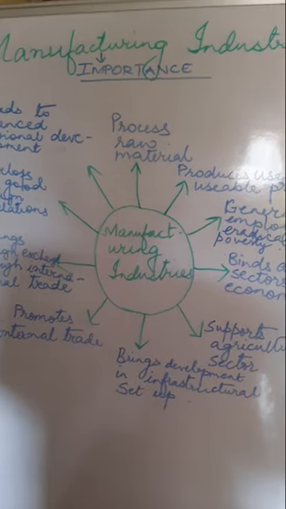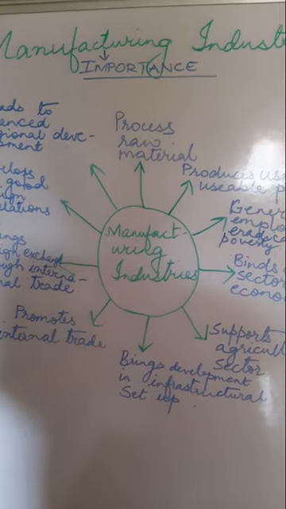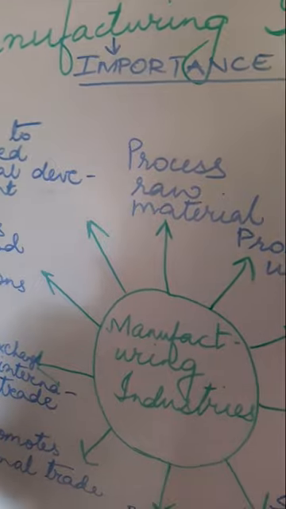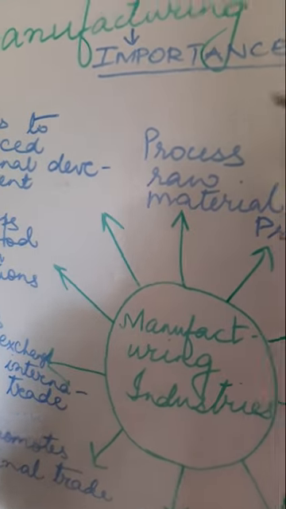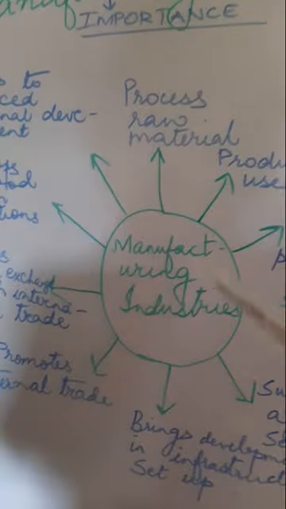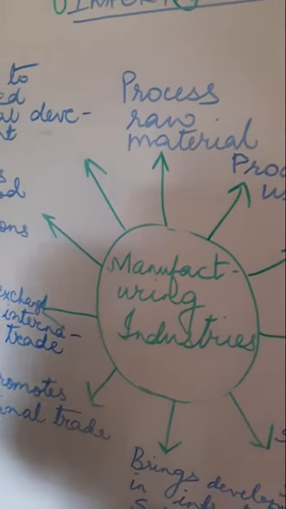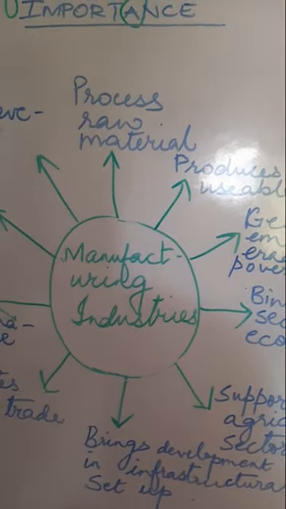So let's see what this diagram has to explain. I have prepared a diagram where I have shown the manufacturing industry and its importance. In the middle I have written manufacturing industries, and then how it is important for us.